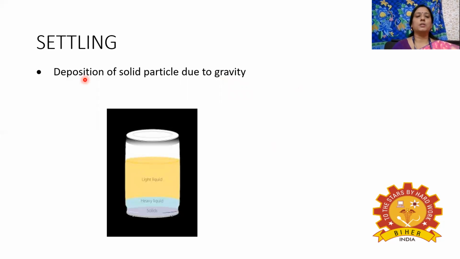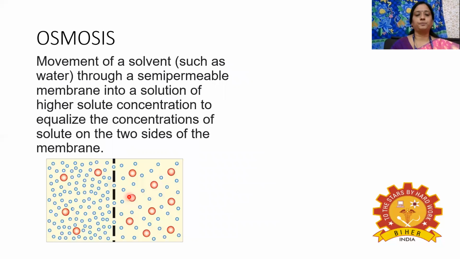Next is the settling process. Settling is nothing but deposition of solid particles due to gravity. If you have a solid and liquid mixture and keep it without disturbing, automatically due to gravity, all the solid particles will be deposited at the bottom of the container, and the liquid will be present at the top. This is called the settling process, which is also a separation process used for separating solid and liquid mixtures.